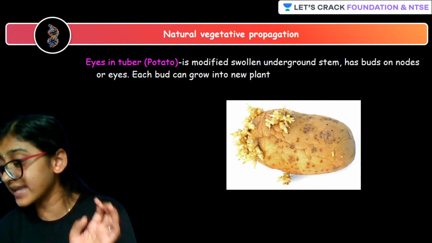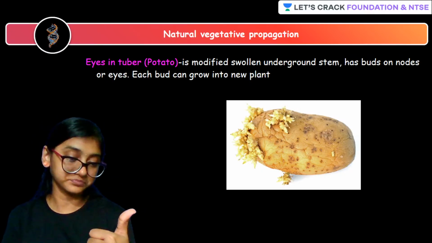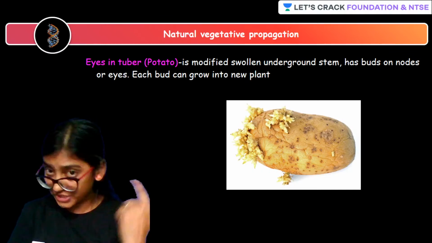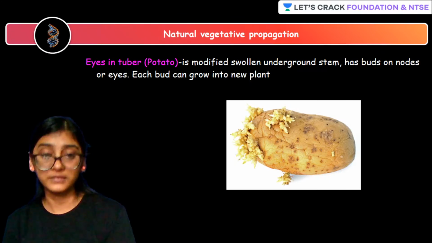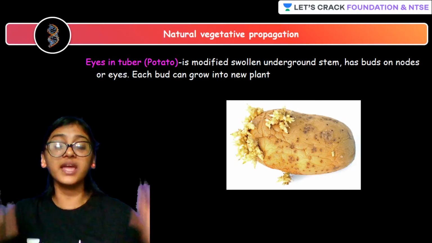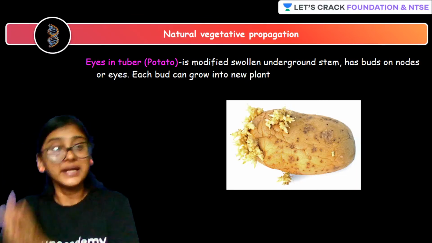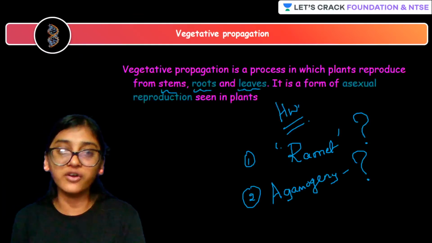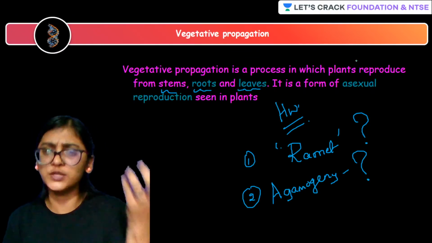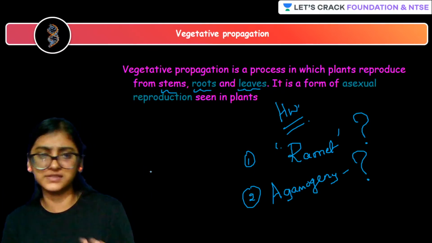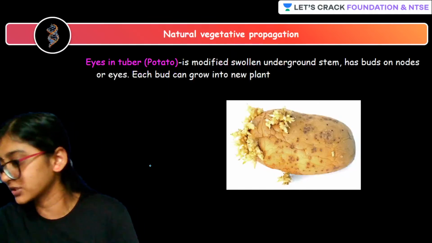In the case of plants, they are able to show vegetative propagation, a type of asexual reproduction. Till now, we were discussing asexual reproduction. I hope you remember. Fission is done. Fragmentation is done. Regeneration is done. Budding is done. Just now, sporulation is done. Right? So right now, we are discussing vegetative propagation, a type of asexual reproduction that we are able to see in the case of plants. Vegetative propagation is the process in which plants reproduce from stem, root, leaves, other than sex parts.